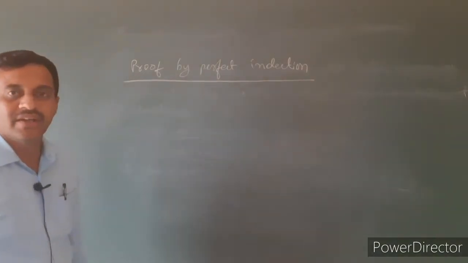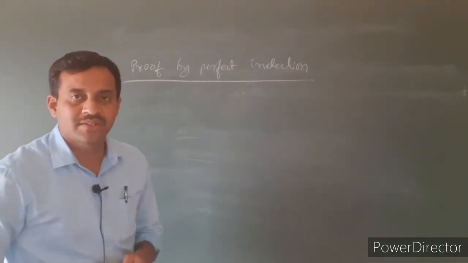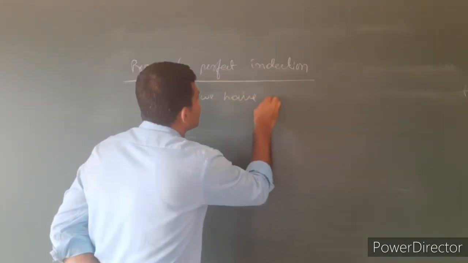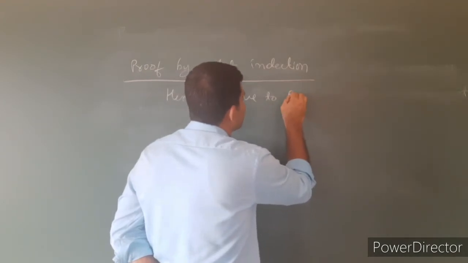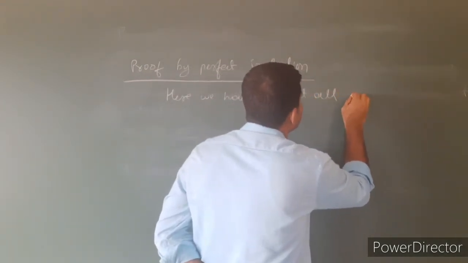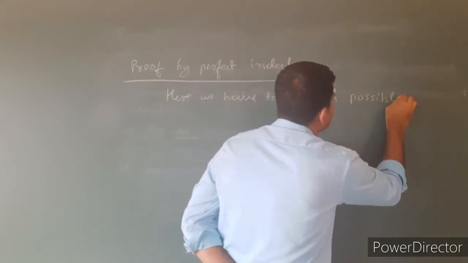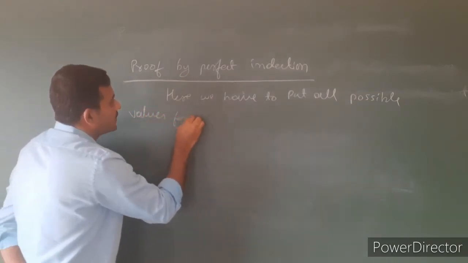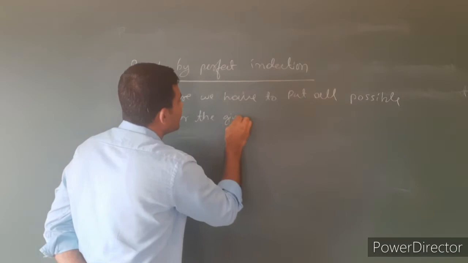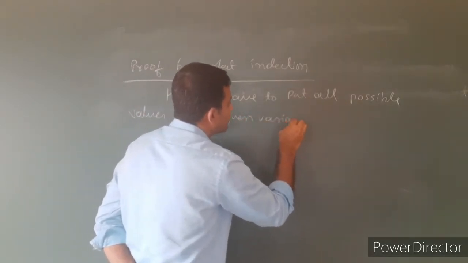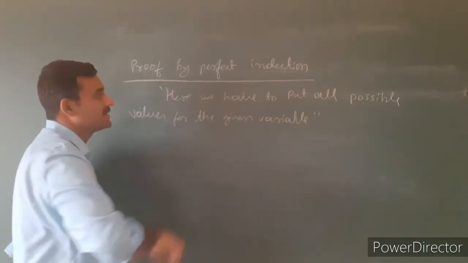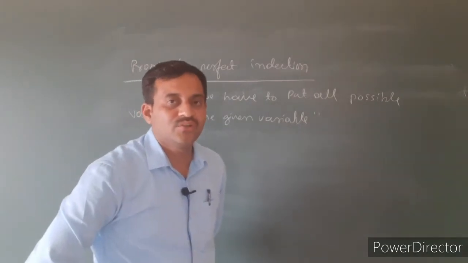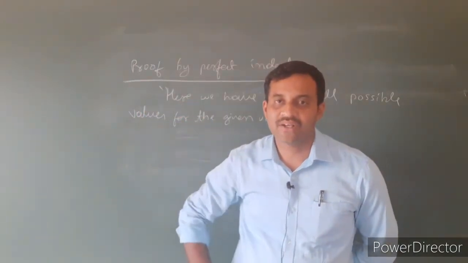Proof by perfect induction means we have to put or submit all possible values for the given variable. This method is called proof by perfect induction. All Boolean theorems are proved using proof by perfect induction.